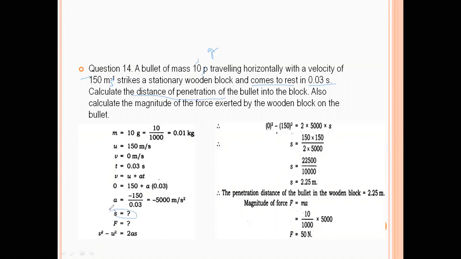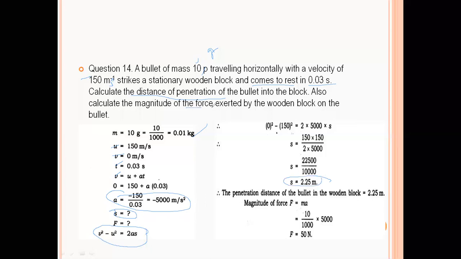And for this S, m is known. M is not needed right now. U, V and T, you know. So from U, T and V, you can calculate the acceleration. If the acceleration is calculated, now you can calculate the S with the formula V square minus U square is equal to 2AS. From this, S is the distance.